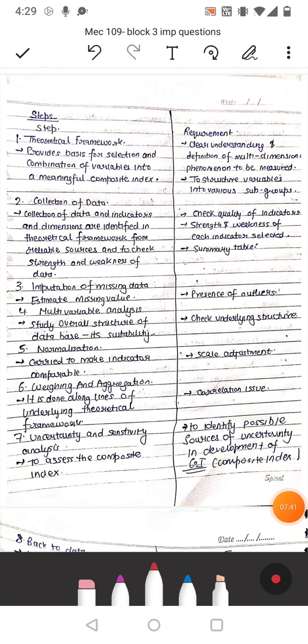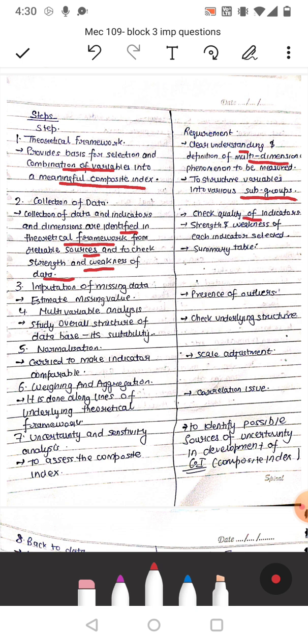Now the steps involved in construction of composite index. First is theoretical framework, that is, to provide the basis for selection and combination of variables into a meaningful composite index. Requirement: clear understanding and definition of the multidimensional phenomena to be measured, to structure variables into various subgroups. Second is collection of data. Collection of data and indicators and dimensions identified in the theoretical framework from reliable sources, and to check the strength and weakness of data.